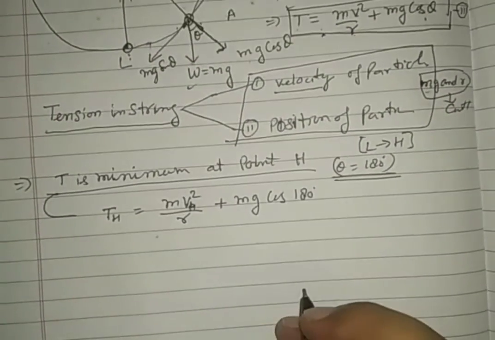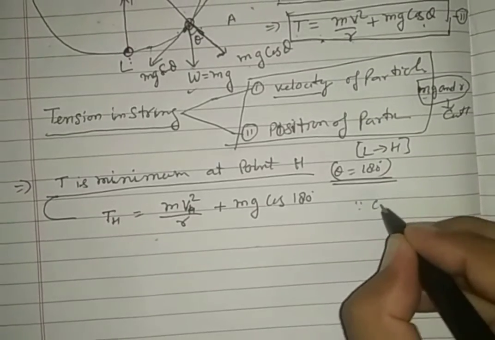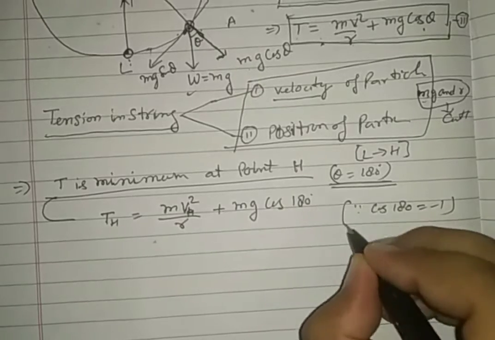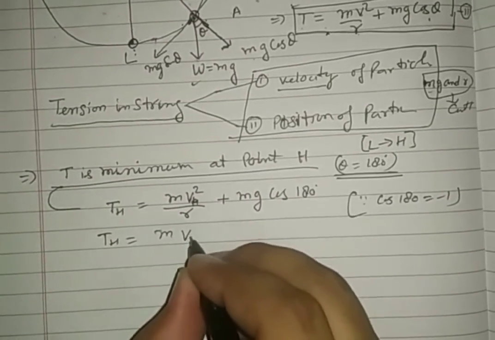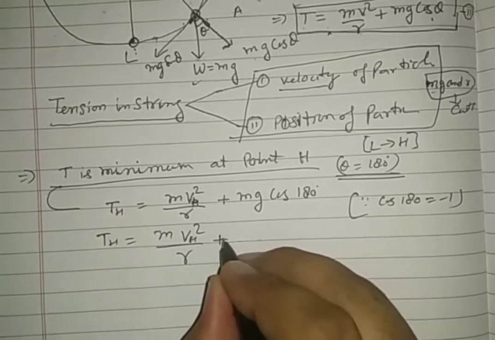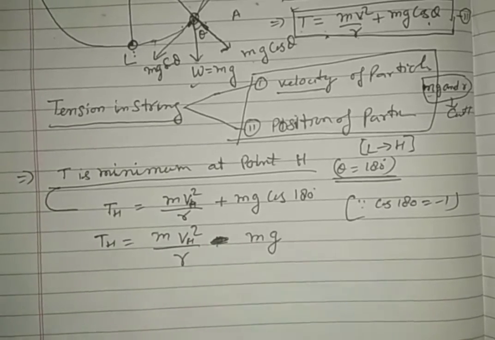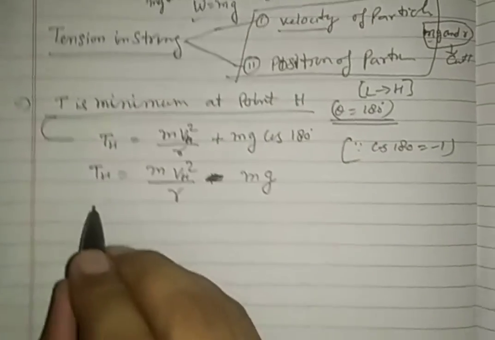We know that cos 180 degree is equal to -1, so the tension at H becomes m VH square by r, plus, this is minus, now becomes minus mg. So the minimum tension is here.